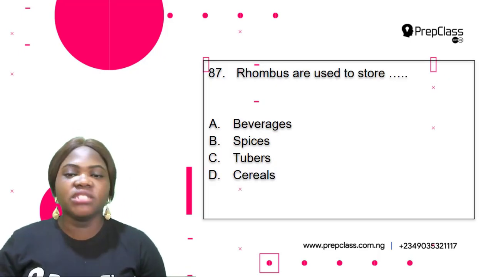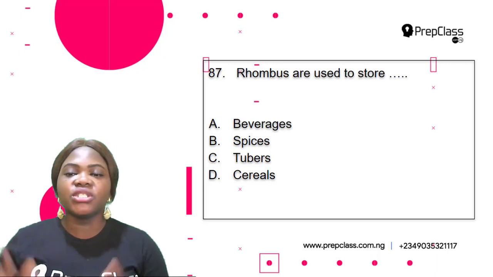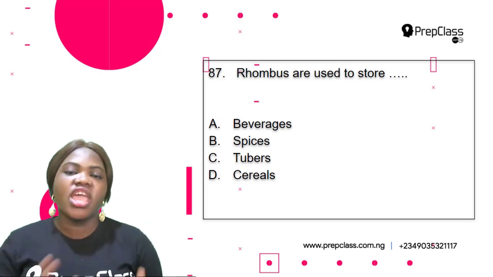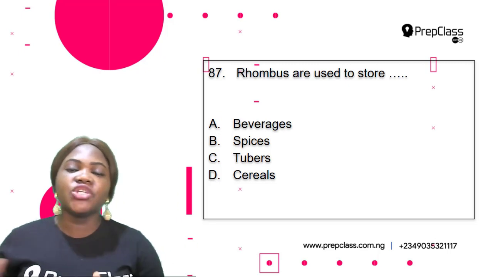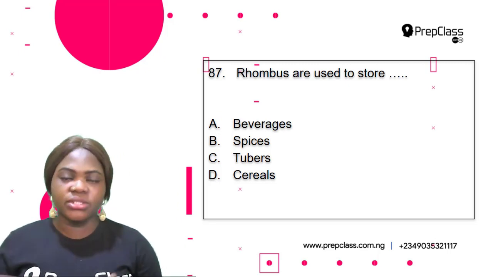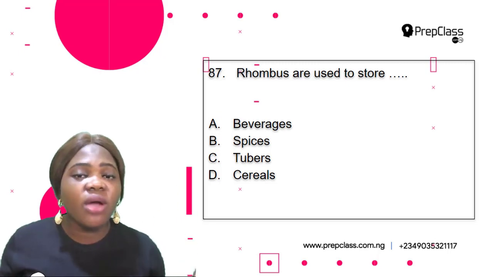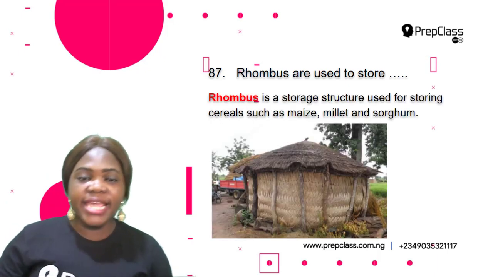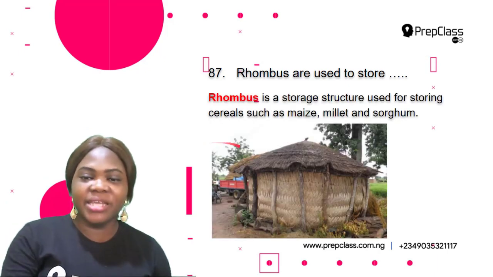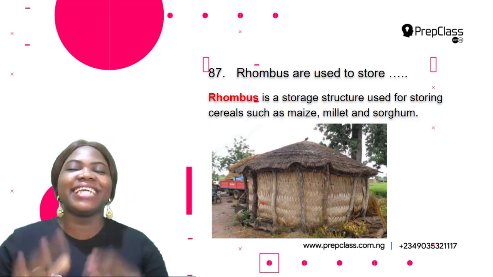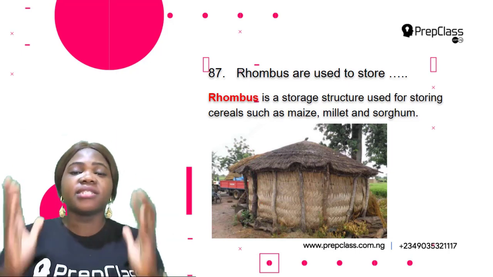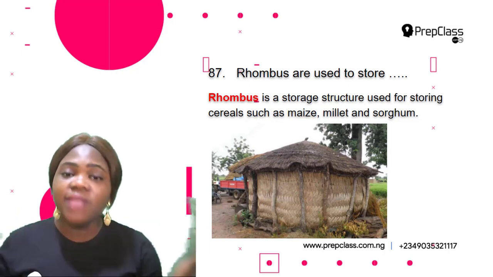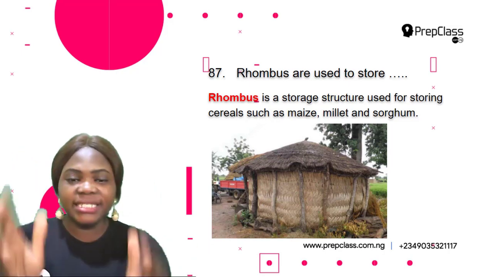Question 87. Rhombus are used to store dash. A. Beverages. B. Spices. C. Tubers. D. Cereals. So which of this is correct? So first of all, what is a rhombus? So here is a rhombus here. So it is a storage structure that is used for storing cereals such as maize, millet, and sorghum. Okay, so this is a rhombus.